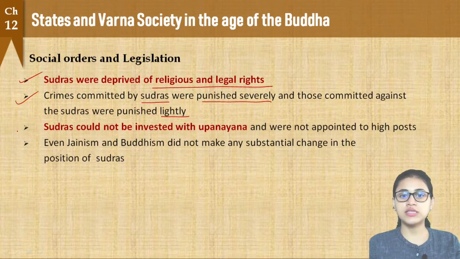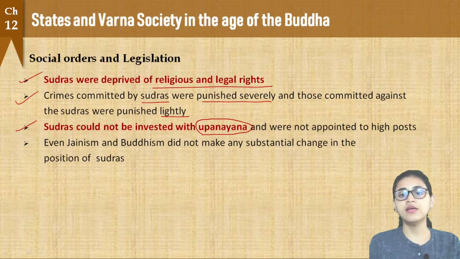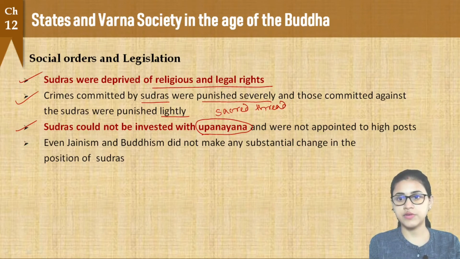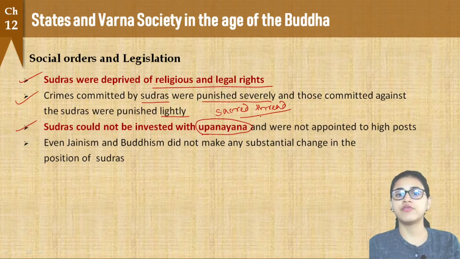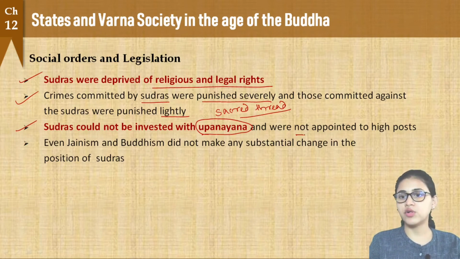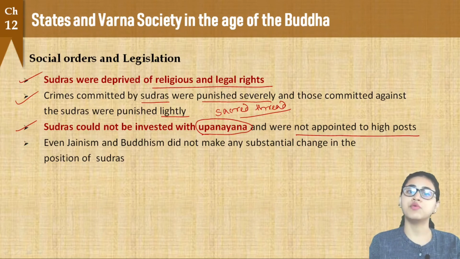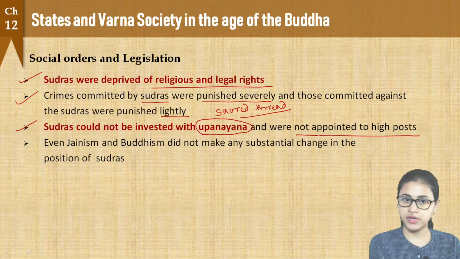And the Sudras could not be invested with Upanayana. What is Upanayana? We have read it already. It is that sacred thread ceremony, right? Sacred thread ceremony that was done for the upper three Varnas and not for the Sudras. And the Sudras were also not appointed to any of the high posts. That is, their position was inferior of all in the society.